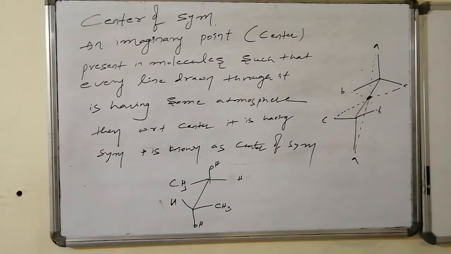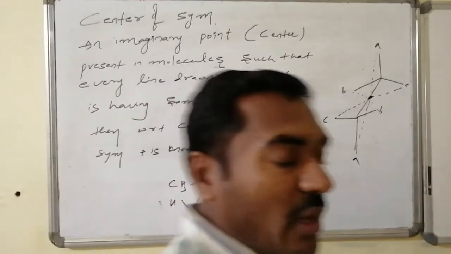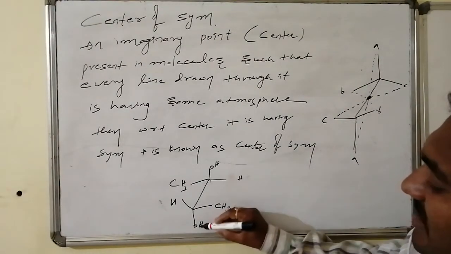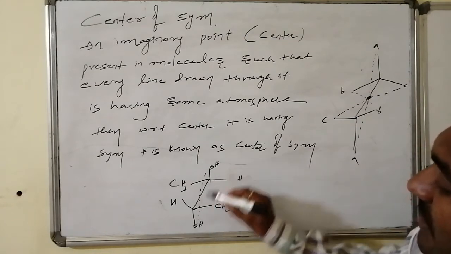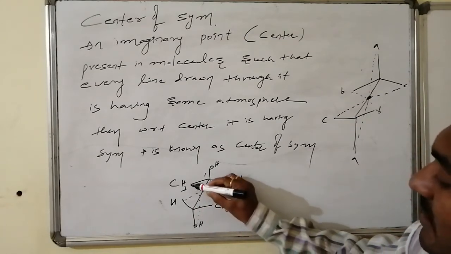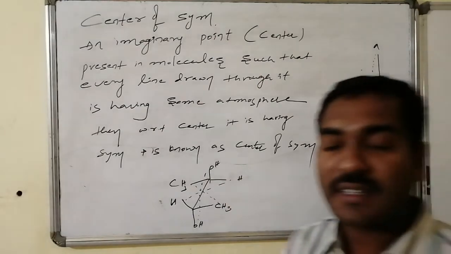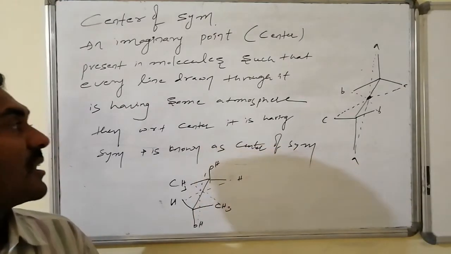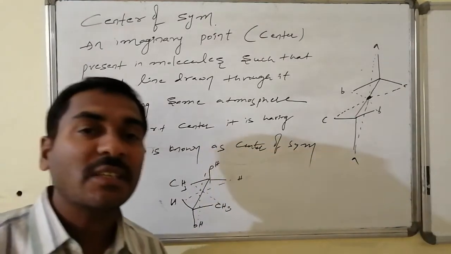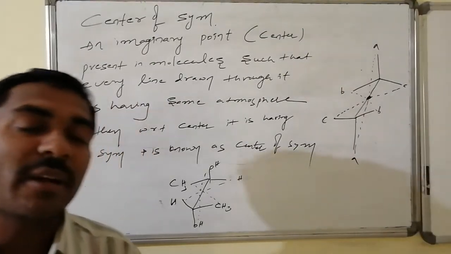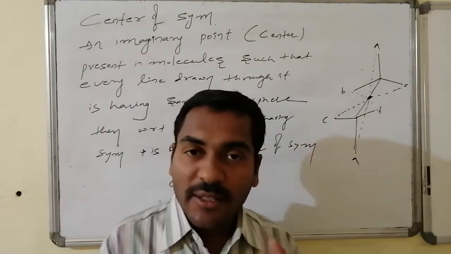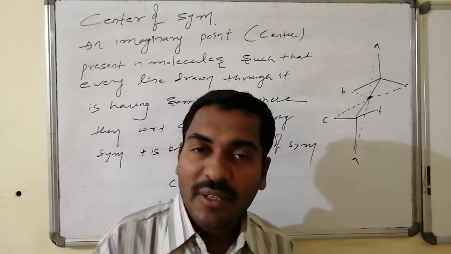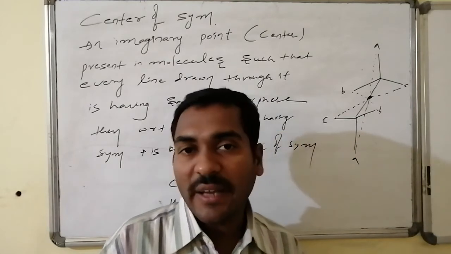Yes, another example is a properly substituted 2,3-dihydroxybutane-dione. If it is present like this in one of its isomeric forms, it has symmetry, that is, a center of symmetry with respect to the valencies connected on both carbon atoms. Hence, with respect to this center, the molecule has symmetry. If any molecule has a center of symmetry, it is a symmetric molecule, an achiral molecule, and it does not have any kind of optical activity.